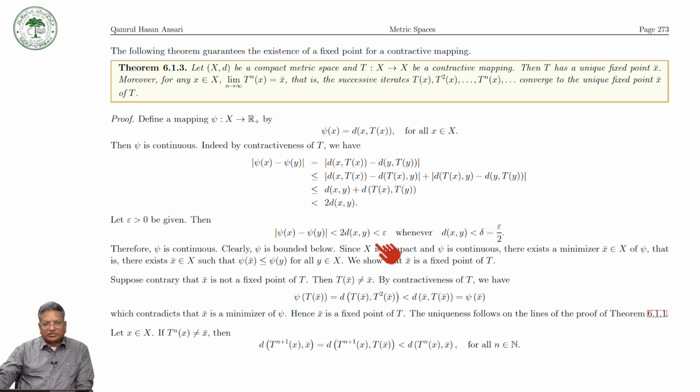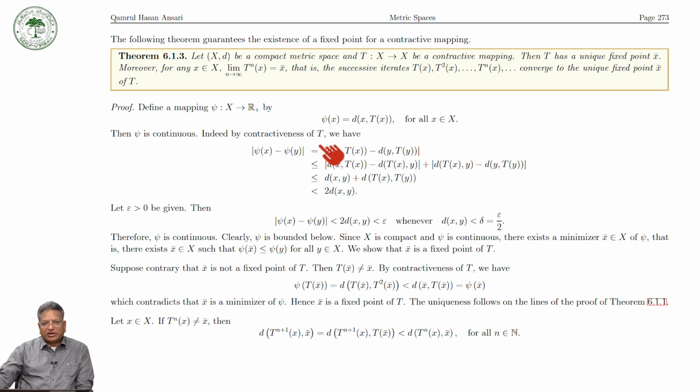Okay, now the question is, what will happen if T is not a contraction, but it is contractive? Keep in mind, every contraction map is contractive, but a contractive map need not be a contraction. So what we have done, we have relaxed the condition and imposed some extra condition.